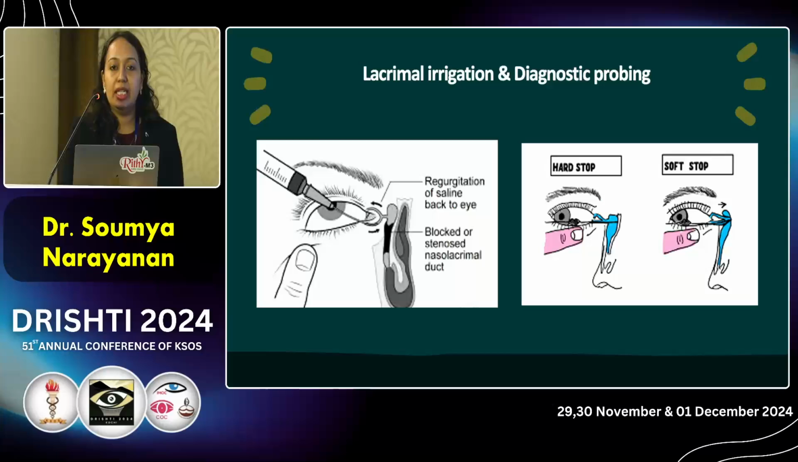So lacrimal irrigation and diagnostic probing is very important. In lacrimal irrigation, as we know, we can get a regurgitation from the same punctum if there is a canalicular obstruction, and through the opposite punctum if there is a common canalicular or NLD block. So in that case, diagnostic probing will help us. If we are getting a hard stop on probing, that is suggestive of NLD block, and if you are getting a soft stop, that is suggestive of common canalicular block.